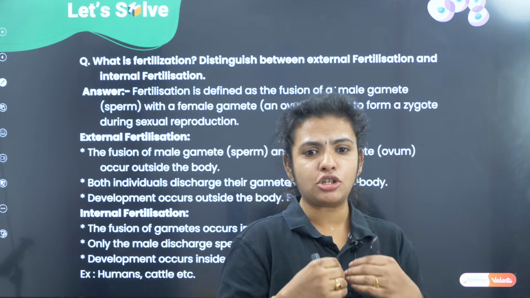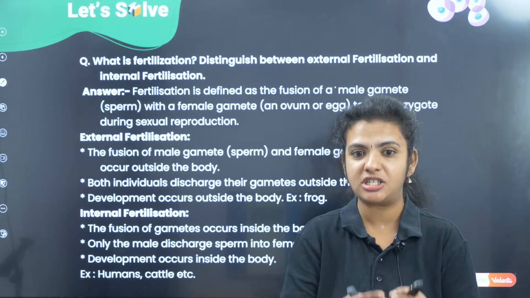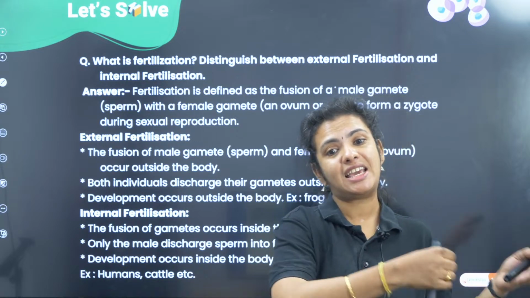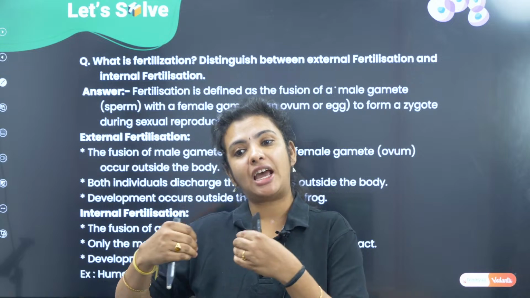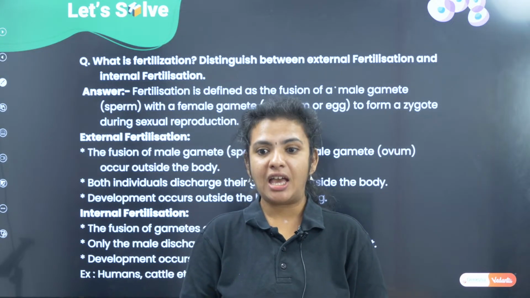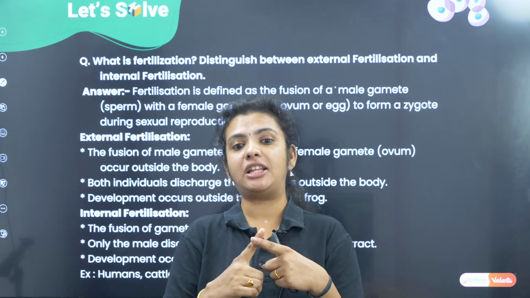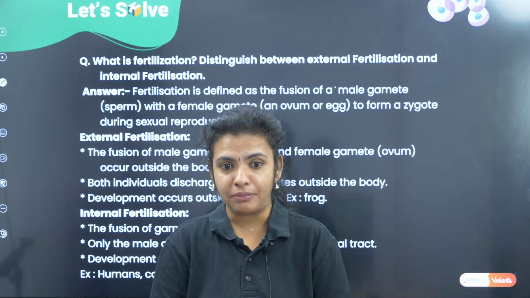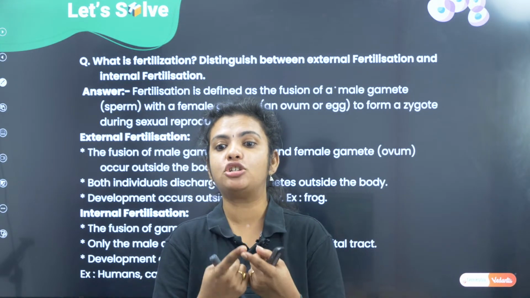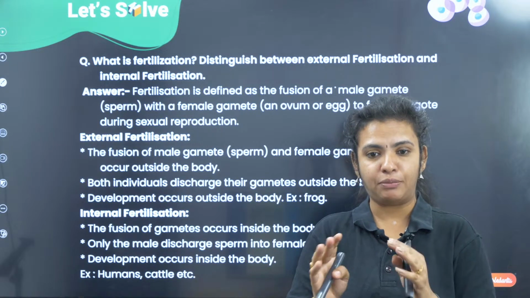Most of the lower organisms, for example fishes and frogs, release their gametes, that is, the sperm and egg, outside the body into the water, and these sperms and eggs are carried by the water and meet at a point. Whenever they meet, there is formation of the zygote, and this zygote becomes the embryo.